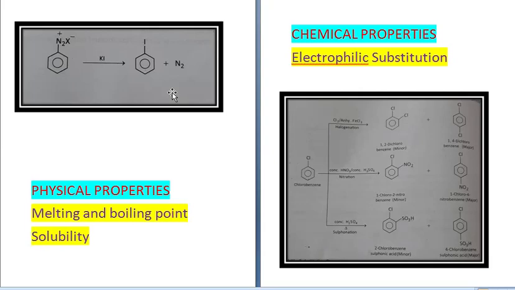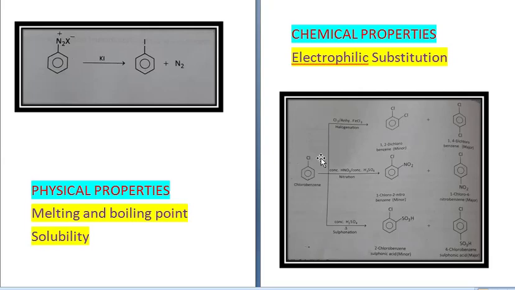See, when chlorobenzene reacts with chlorine in presence of anhydrous FeCl3, then you get 1,2-dichlorobenzene or 1,4-dichlorobenzene. Now 1,2-dichloro is minor and 1,4-dichloro is major. So major means its quantity is more compared to 1,2.